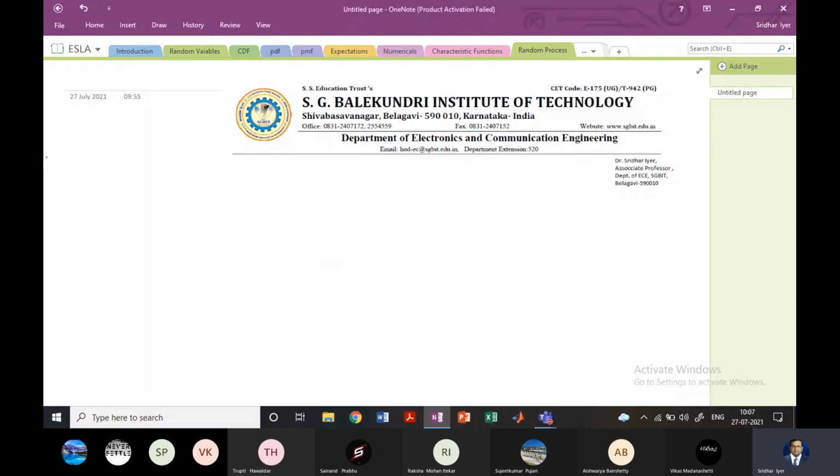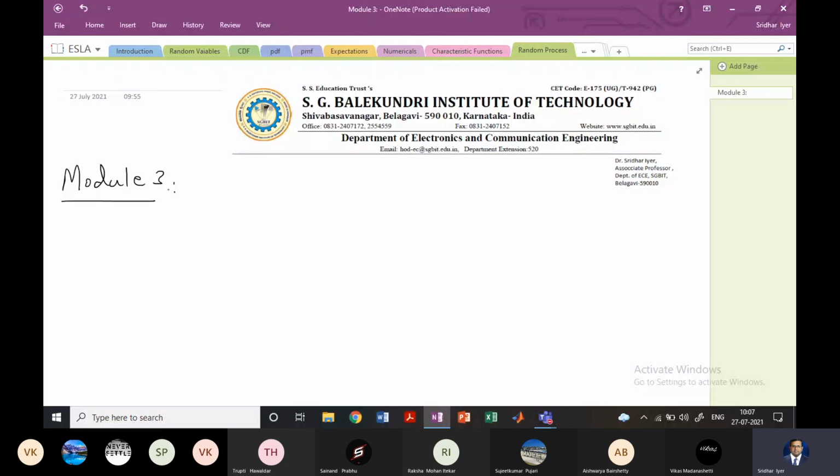So we'll start today with module 3. This is the last module which we are left with in the syllabus. And this module is an extension of module 1 and 2. So, a very quick recap about module 1 and 2.